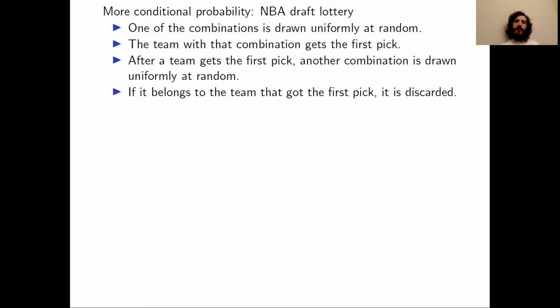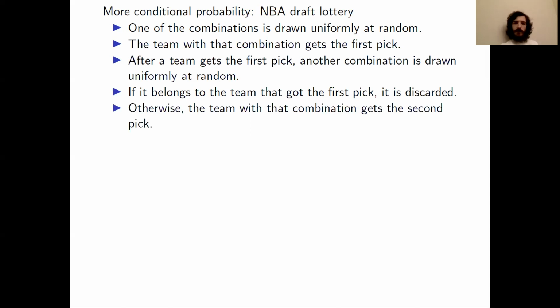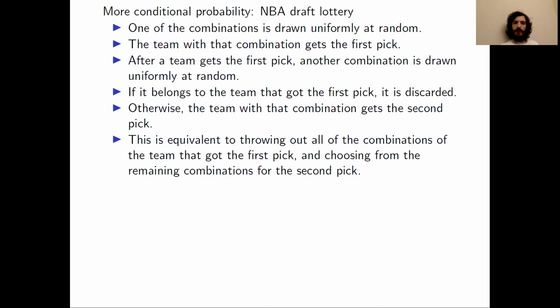However, it's possible that the combination that gets drawn for the second pick might be a combination that belongs to the team that got the first pick. If that happens, if we draw a combination for the second pick that belongs to the team that got the first pick, we discard that combination. And if we draw a combination that does not belong to the team that got the first pick, then the team with that combination gets the second pick. So this process is equivalent to throwing out all the combinations of the team that got the first pick and choosing from the remaining combinations for the second pick.